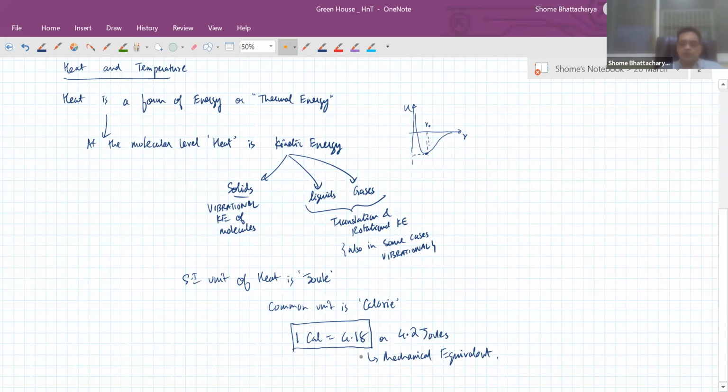And this is the conversion in terms of units. 1 calorie of heat is equal to 4.2 joules approximately. And this equation is called the mechanical equivalent of heat. Because traditionally the unit of heat is calorie, its equivalent in the unit of mechanical work or energy, which is joules, is 4.18 joules. Okay, so that is about heat. Now next moving on, we'll discuss temperature.